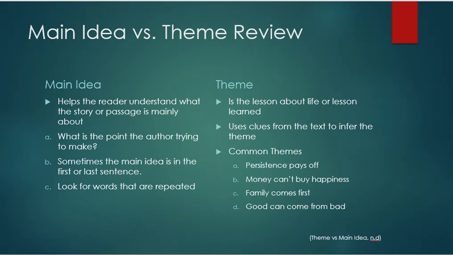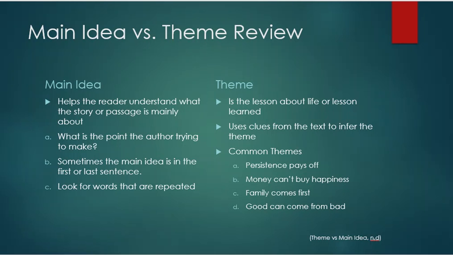Now we're going to look at the difference between main idea and theme. All right, main idea helps the reader understand what the story or passage is mainly about. You're going to look at the point the author is trying to make. Sometimes the main idea is in the first or the last sentence of a paragraph. And look for words that are repeated. Theme is the lesson about life that's going to be learned. Main idea: what the story is mainly about. Theme: the lesson learned. Also with theme, use clues from the text to infer the theme.